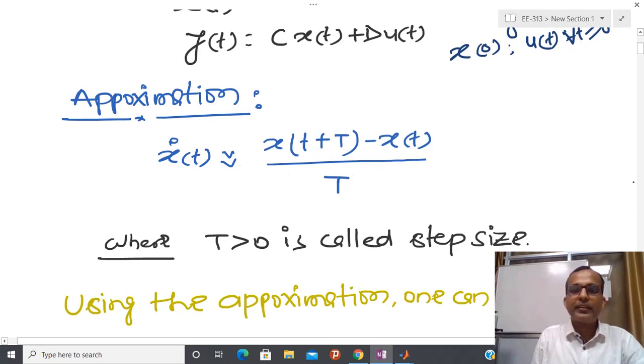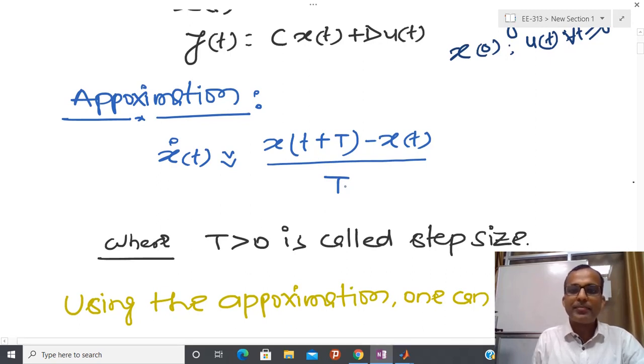But if T is not sufficiently small, then the left hand side is not equal to the right hand side. If I remove the limit sign, then x dot is approximated by (x(t plus T) minus x(t)) by T. Here T has some finite value, which we call the step size.